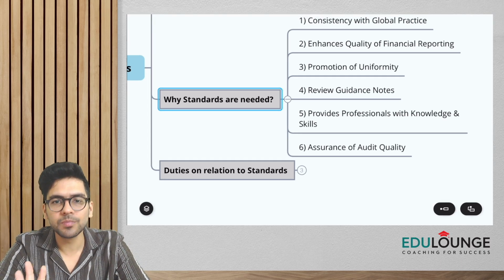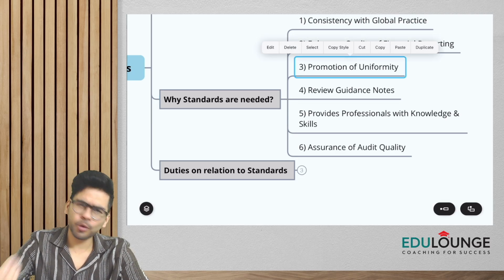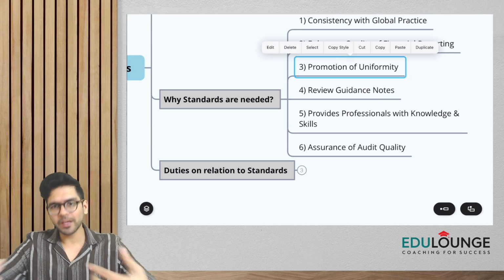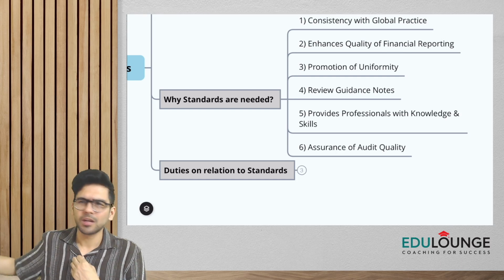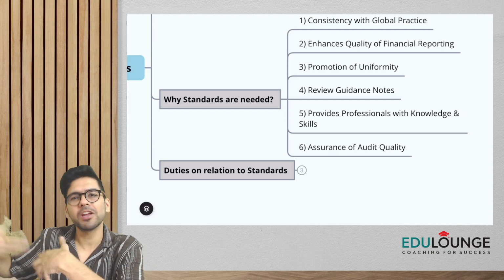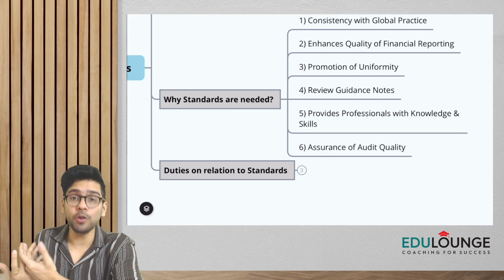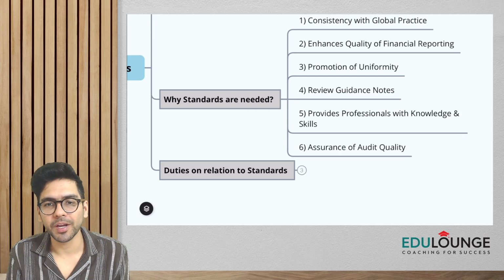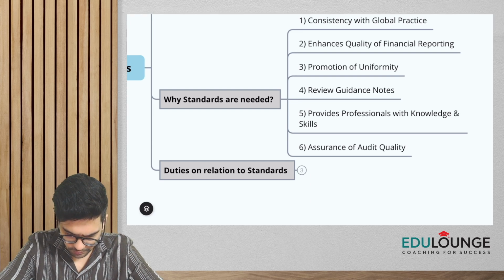Okay, and please understand, again, it ensures promotion of uniformity. All the auditors, if they follow standards on auditing, can audit in a uniform manner. For example, if I am an auditor and there is one more auditor auditing a different company, because of things mentioned in the standard, he is also going to verify inventory in the same manner, let's say physical verification of the inventory in the same manner as I do, because we both are following, let's say, SA 501. So it ensures what? Uniformity.